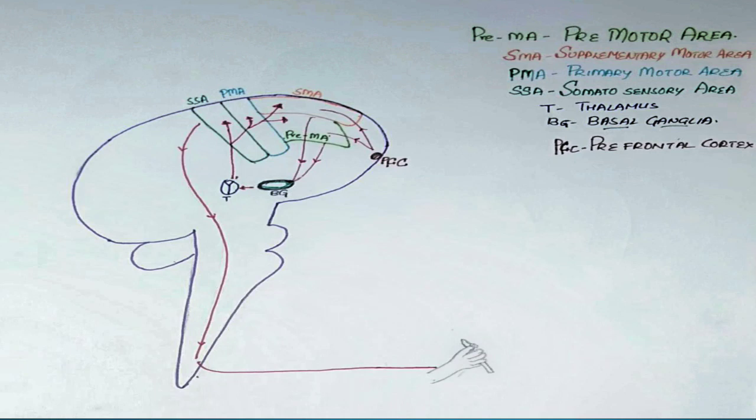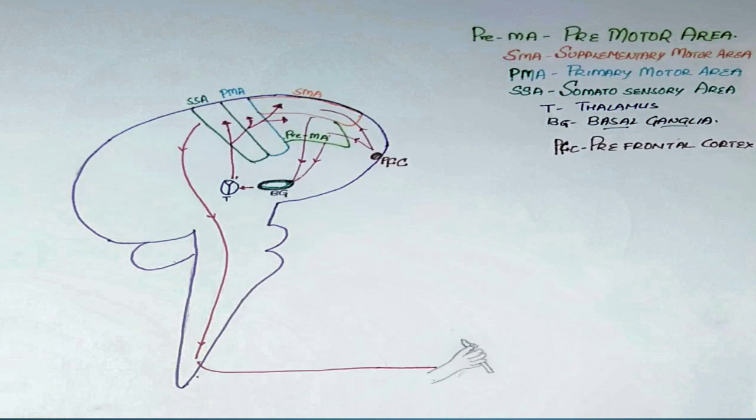Then these two areas should take the permission of basal ganglia, which in turn sends the signals to all these four areas collectively: premotor area, supplementary motor area, primary motor area, and somatosensory area via thalamus. That is, thalamus sends the signals from basal ganglia to all these four motor areas.